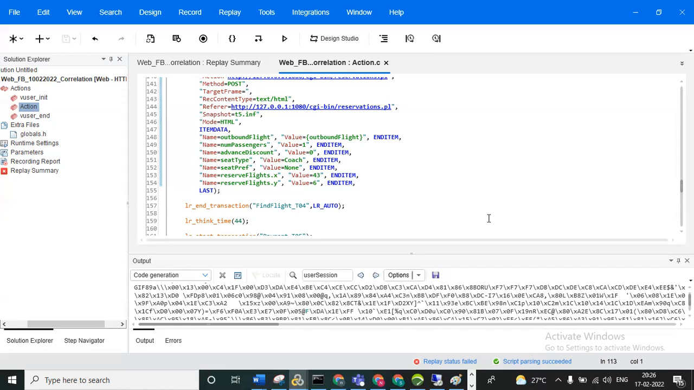Going to the next question. My correlation function keeps on failing. Then what is the problem? What could be the problems? Anyone guess? My correlation function keeps on failing. Maybe the left and right boundaries are mismatched or wrong. And maybe capturing more than 256 characters. Okay, good.